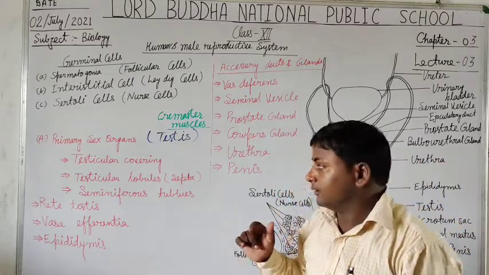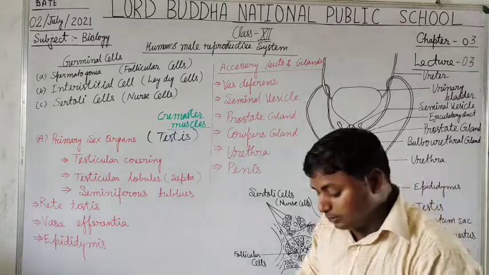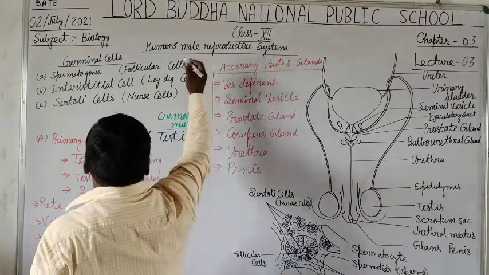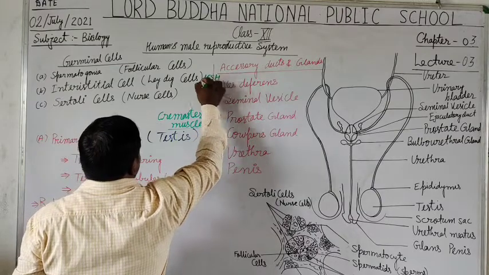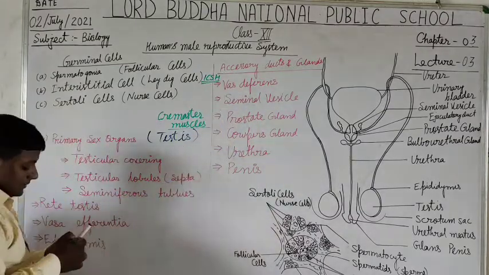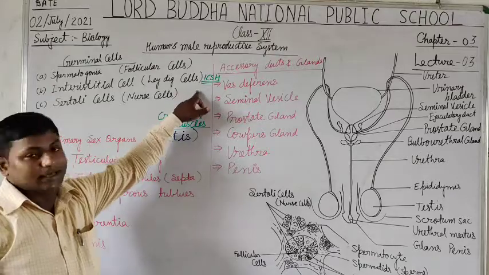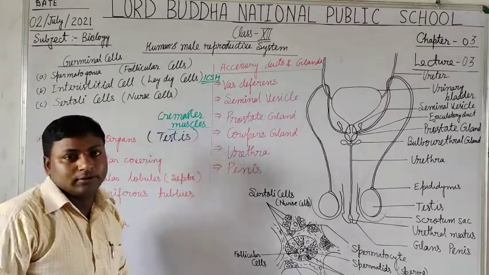They also secrete an important hormone called ICSH. What is the full form? ICSH: interstitial cell stimulating hormone.